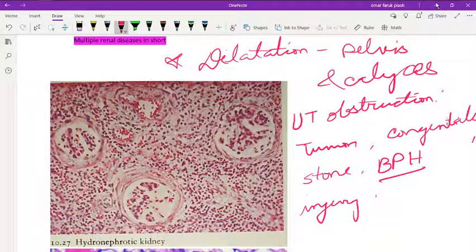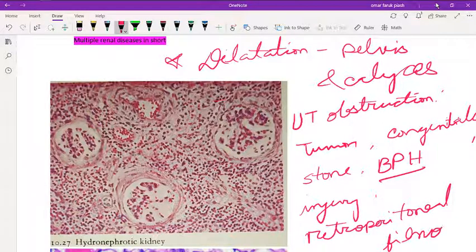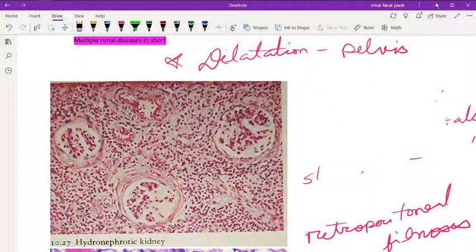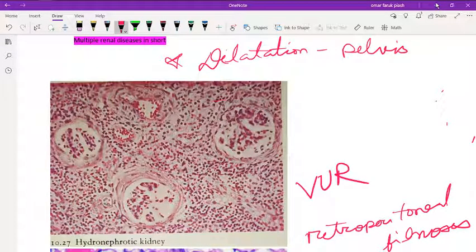And another cause is retroperitoneal fibrosis, and one important cause is VUR, that means vesicoureteral reflux.